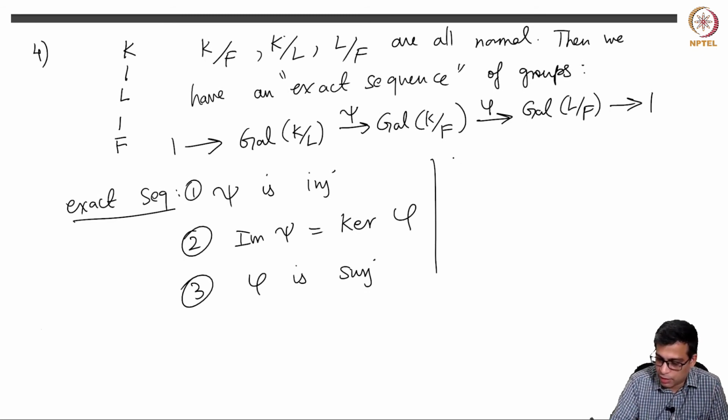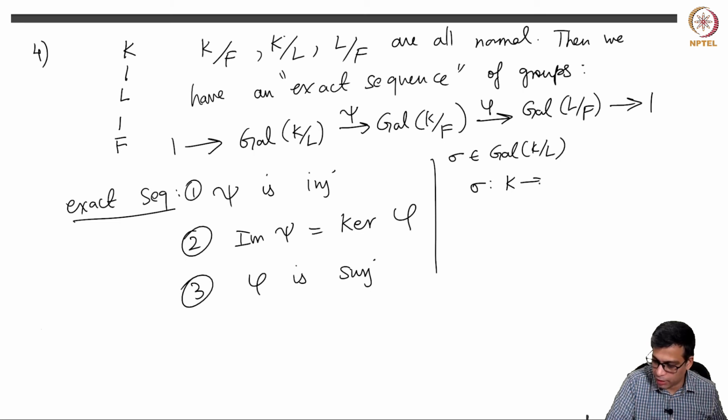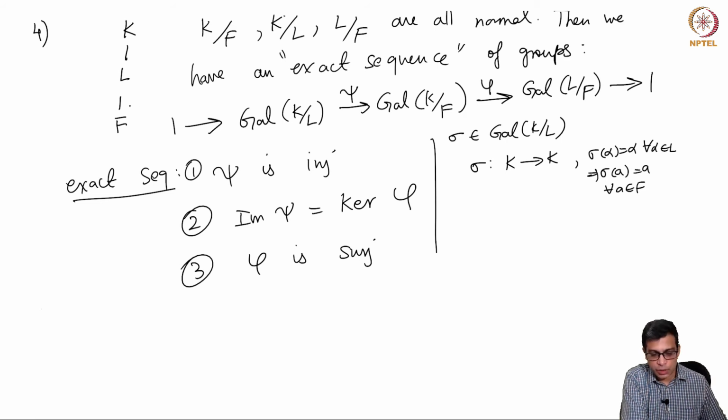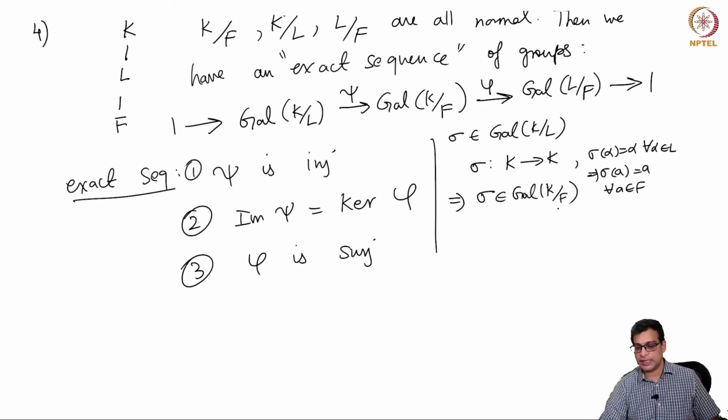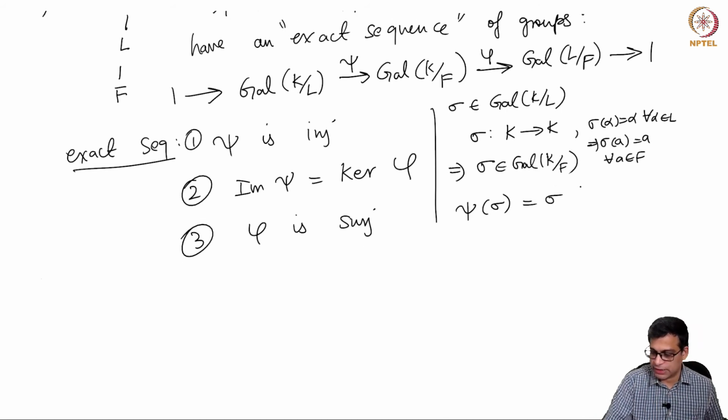You take an element sigma in the Galois group of K over L. That means it's a function from K to K which fixes L pointwise. Then it fixes everything in F pointwise, no problem, since everything in L is fixed pointwise. So sigma belongs to the Galois group of K over F. So psi of sigma is just sigma.